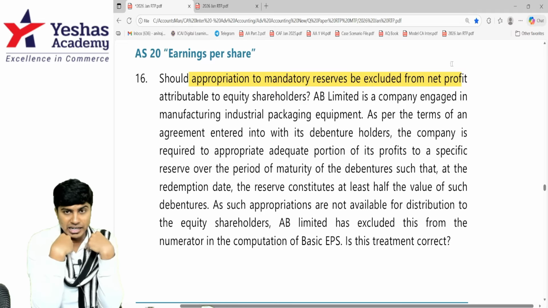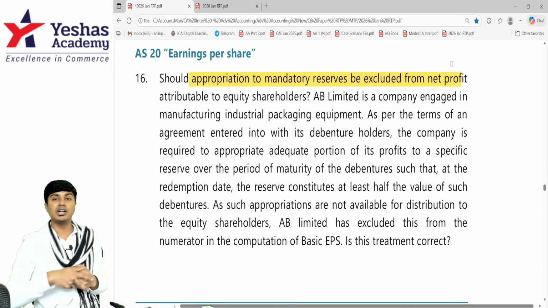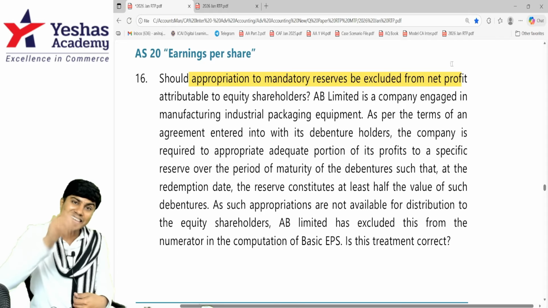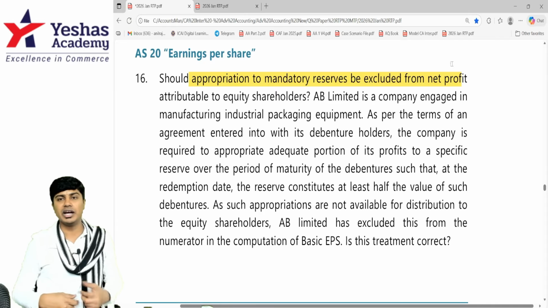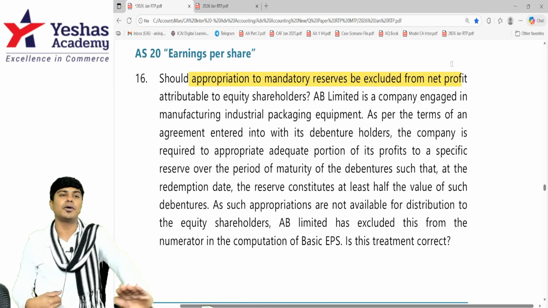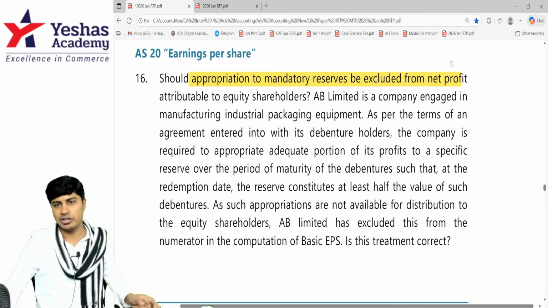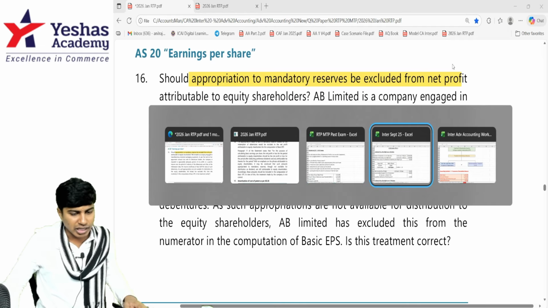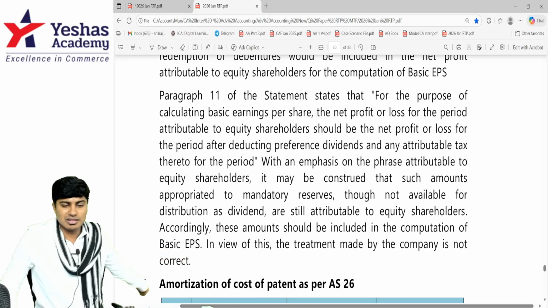No. I agree, reserves are not eligible for distribution as dividend. What we are trying to identify is earnings per share, not dividend per share. So the numerator profit should be taken before deducting any appropriation to any reserve, whether statutory or not statutory. The same answer will be given here in the material also. You can read this later.